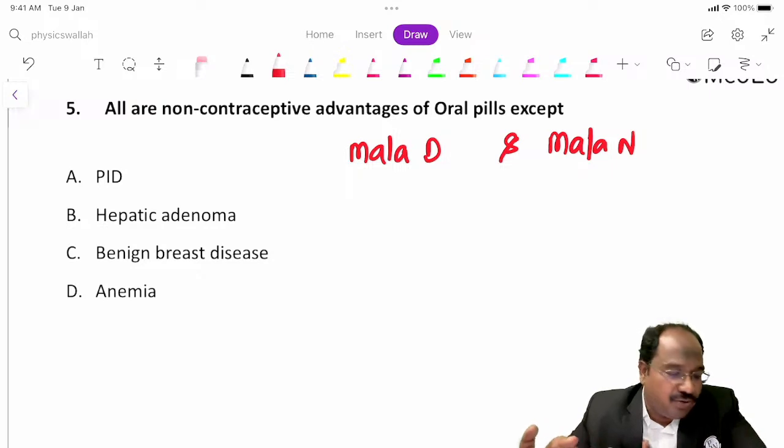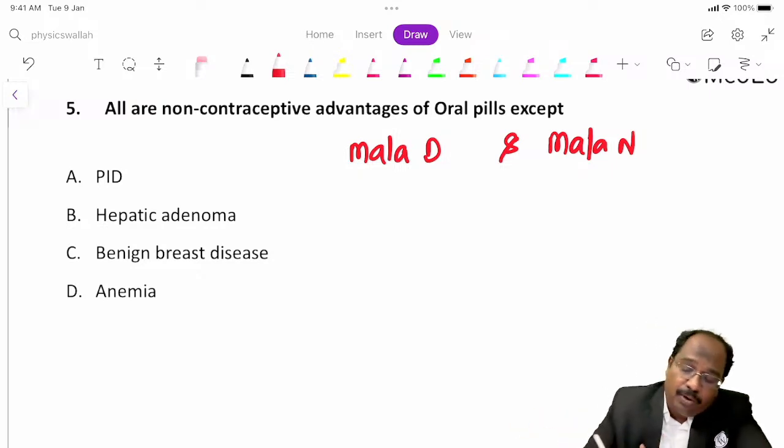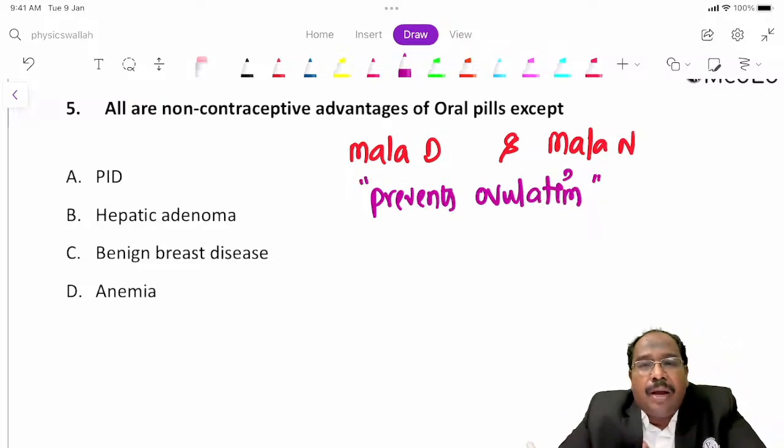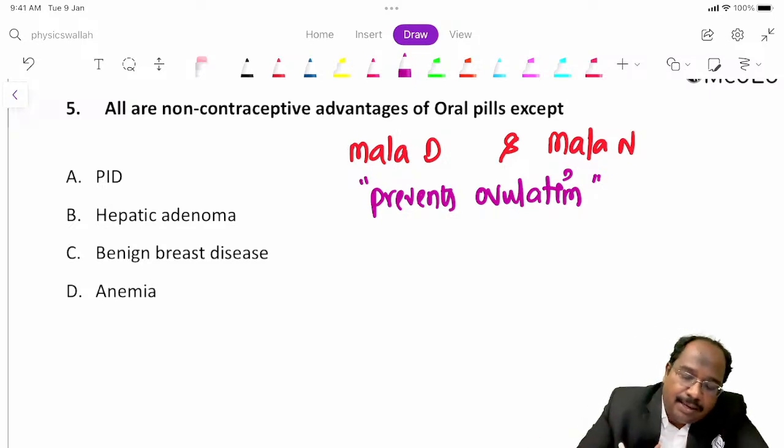A scenario-based question will come. The mechanism of OC pills is that they prevent ovulation, and they should be started on the 5th day of the cycle.